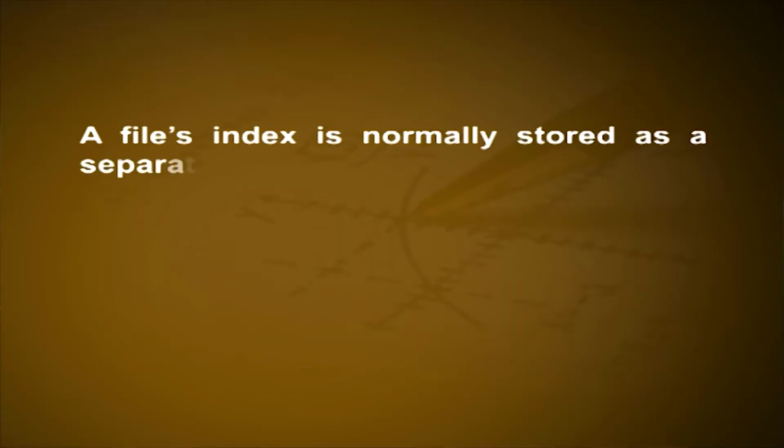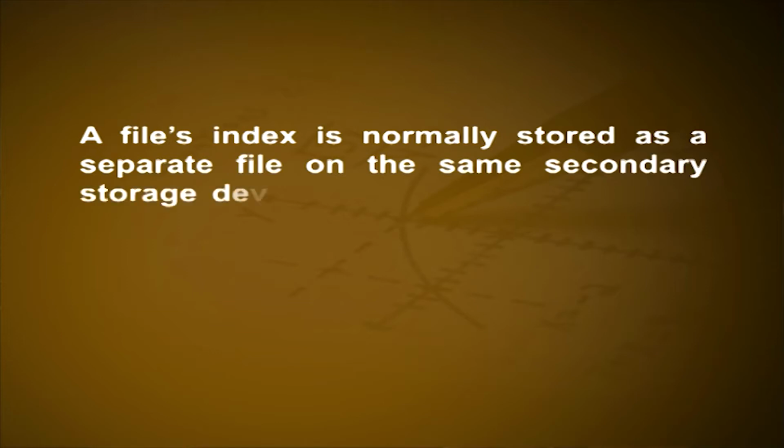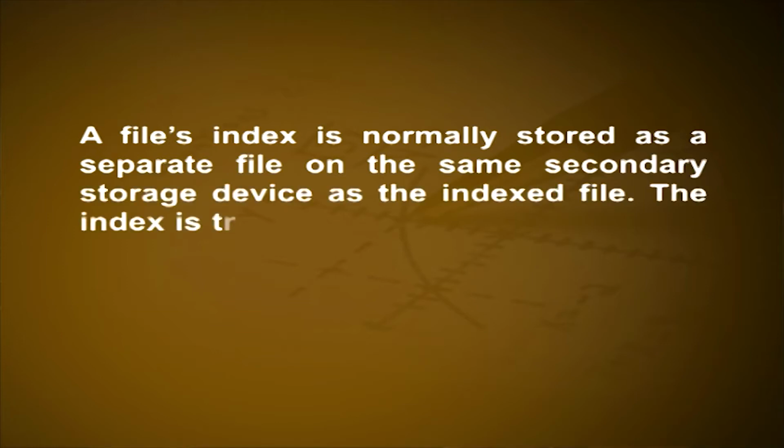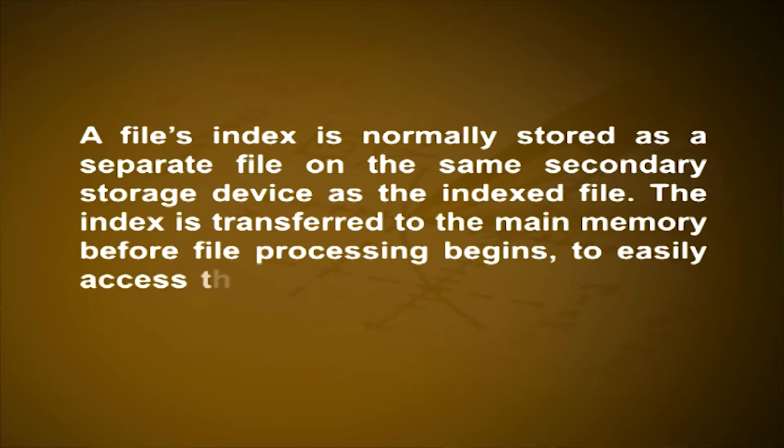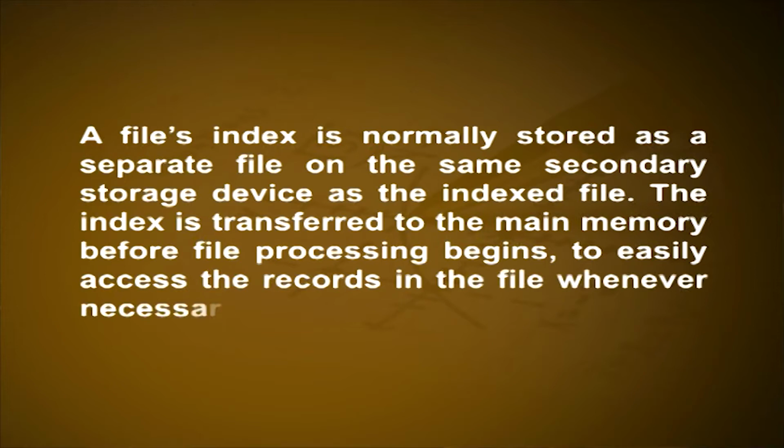The index for a file contains a list of keys stored in the file, along with entries indicating the location of the record containing each key. Hence, to find a particular record, first identify the index entry and then retrieve the block of information stored at the location associated with that key. A file's index is normally stored as a separate file on the same secondary storage device as the indexed file. The index is transferred to the main memory before file processing begins, to easily access the records in the file whenever necessary.